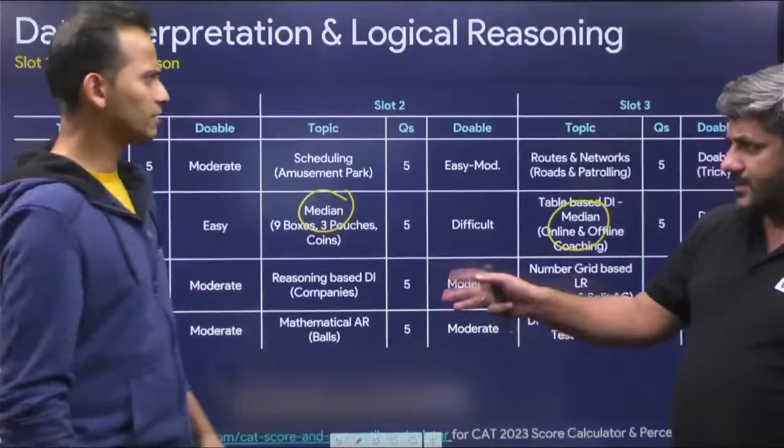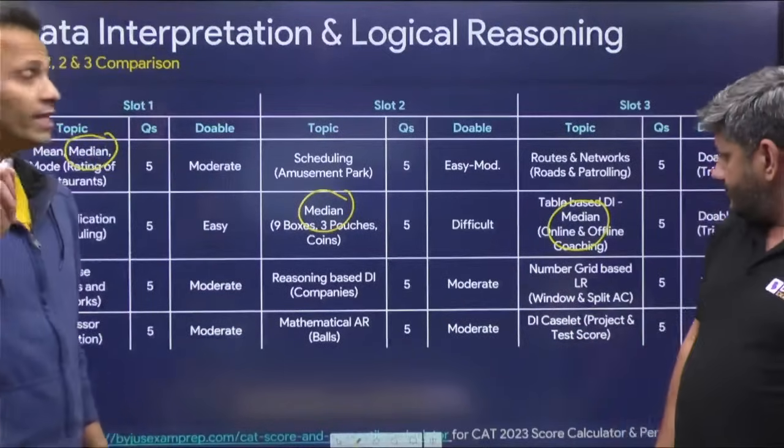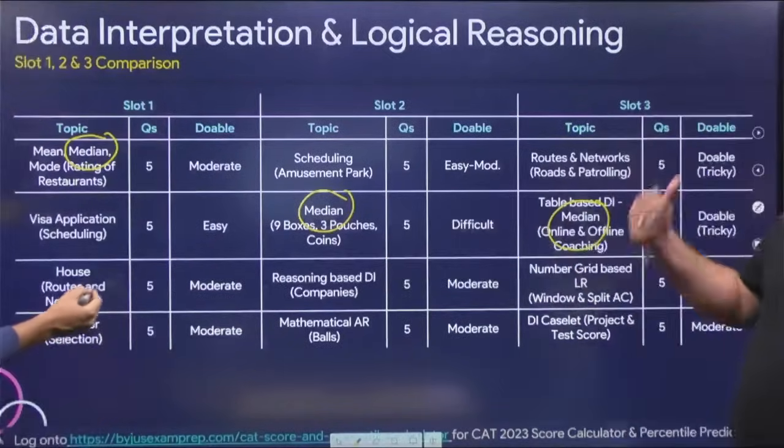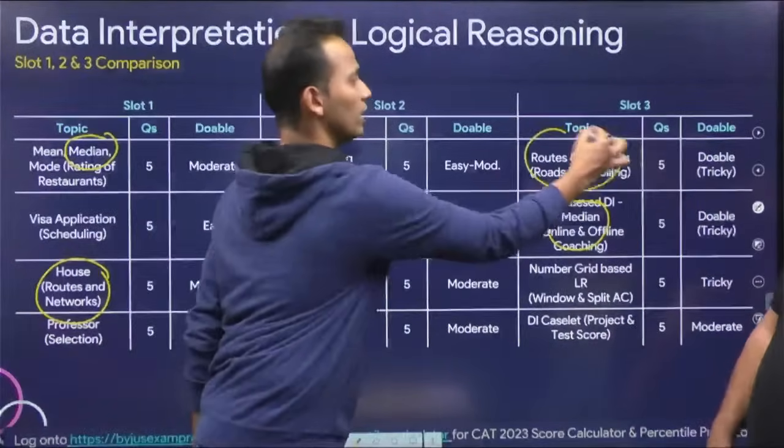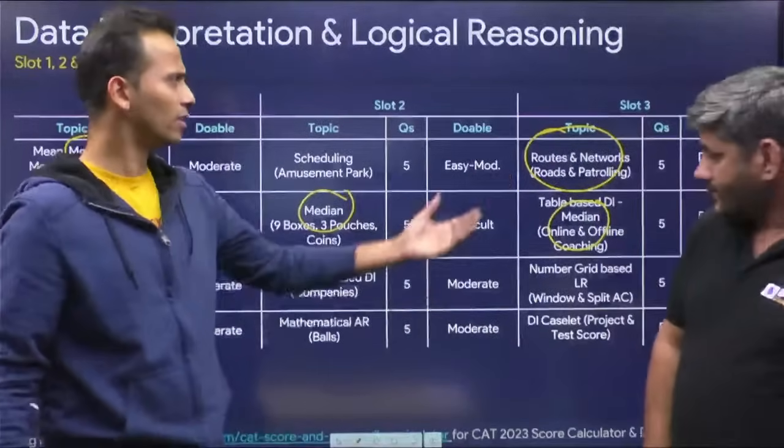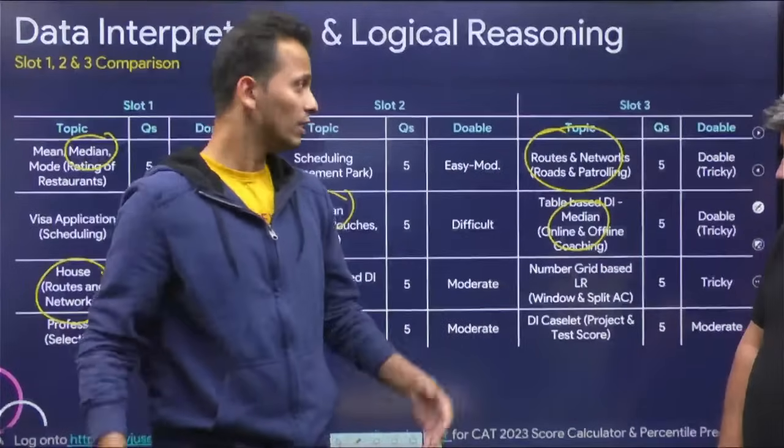Matrix arrangement has always been there, the savior. Roots and networks have been there in slot 1 and slot 3. It was roots and networks in the first slot, and in the third slot as well. And not a very difficult set question on roots and networks.